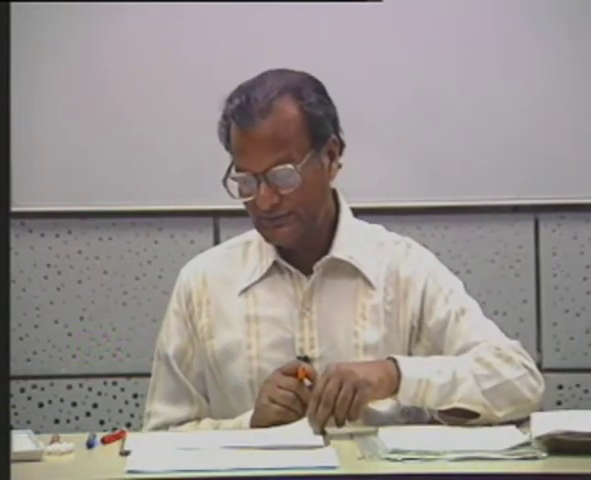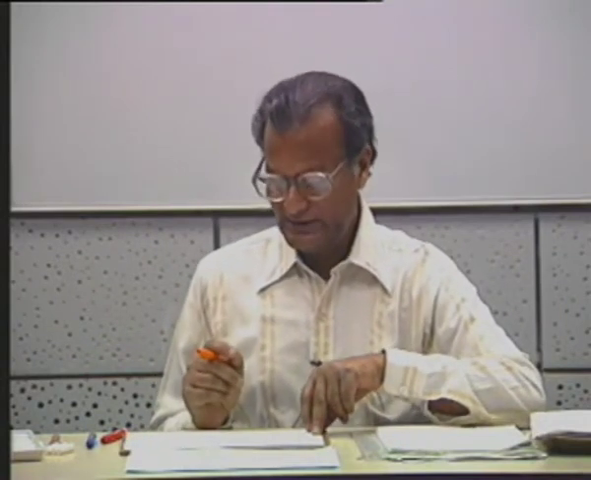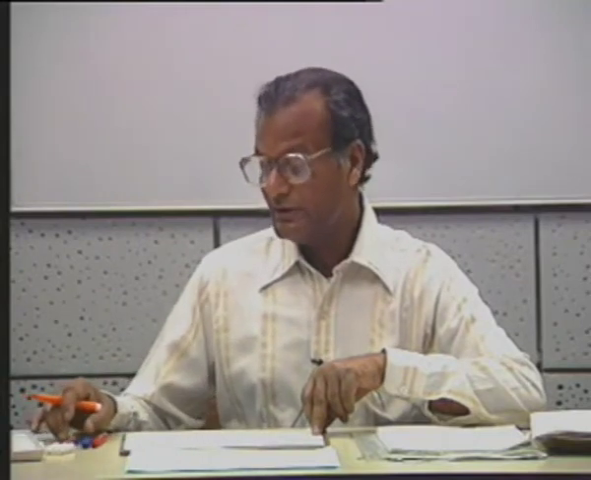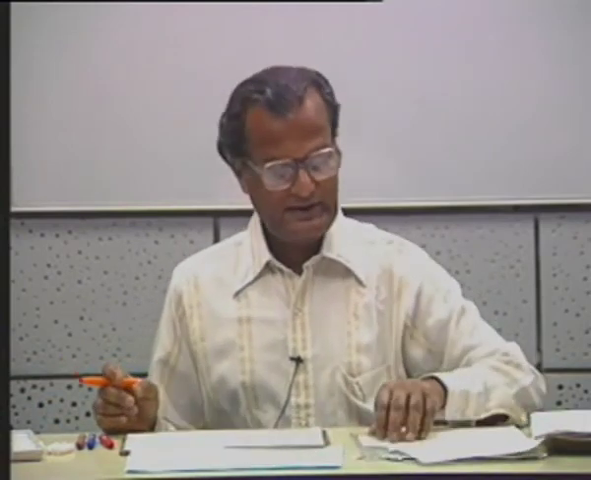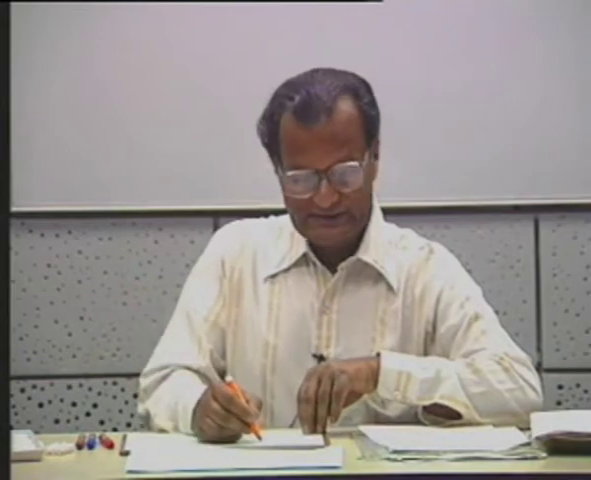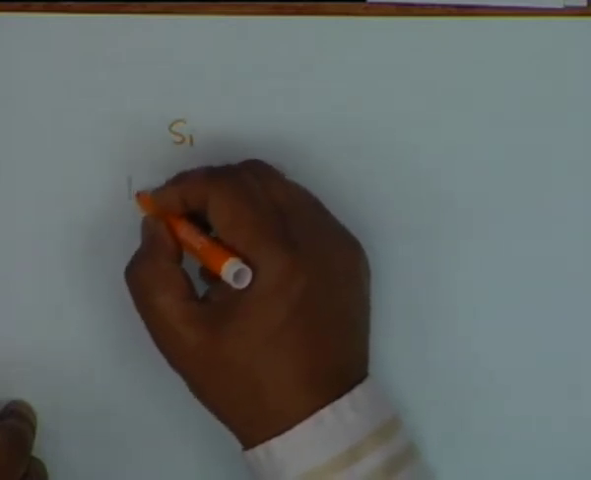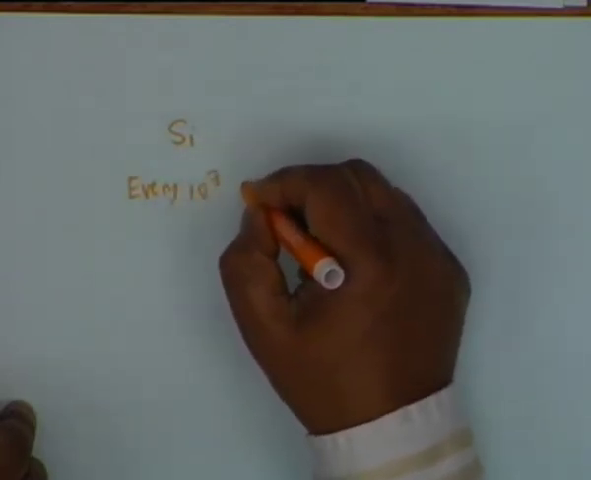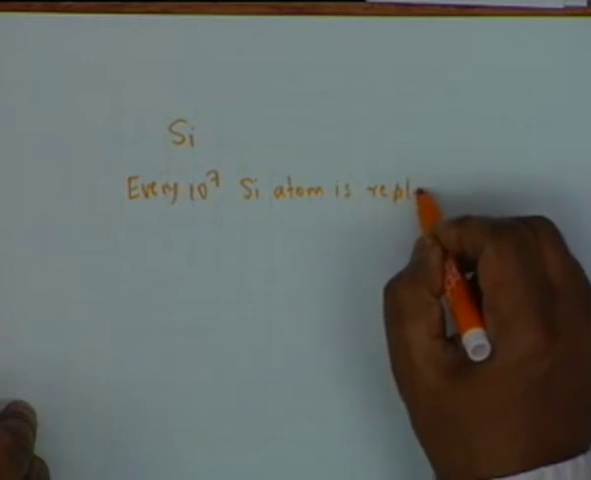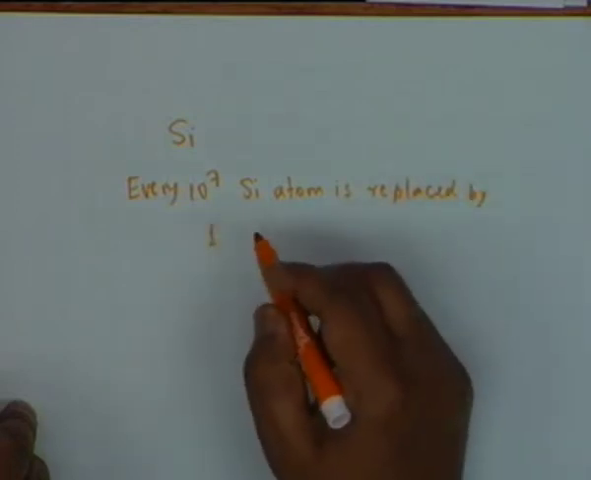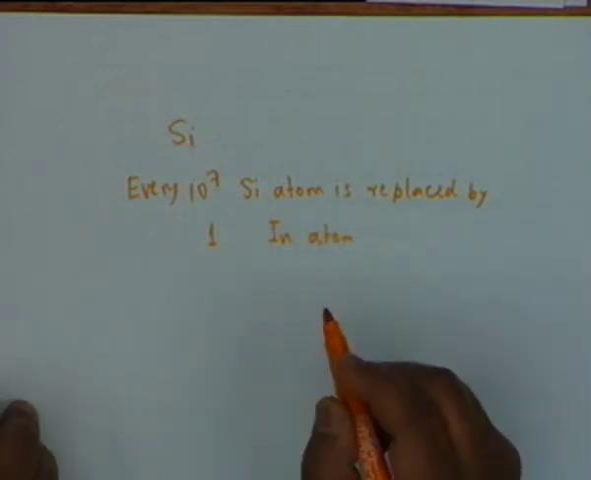To get an idea of how the unbalance between N and P creates a new electrical property or modifies the electrical conduction property, we can simply take an example of, let's say, bulk silicon, in which every 10 to the 7 silicon atom is replaced by, let's say, one indium atom. Indium atom means it's a donor or acceptor?